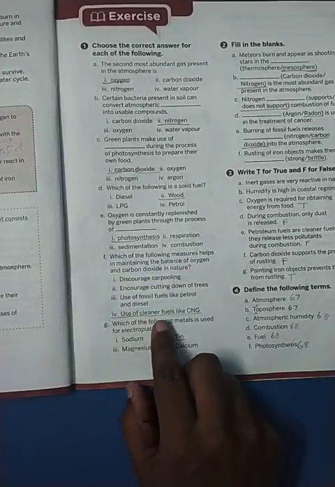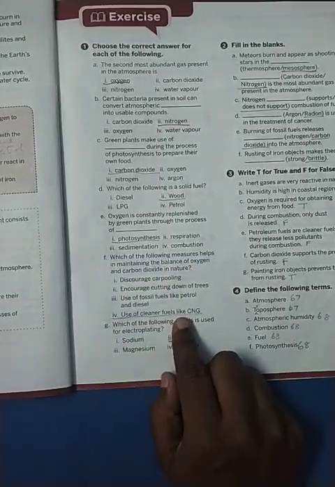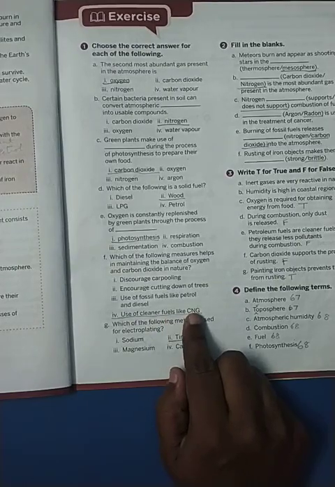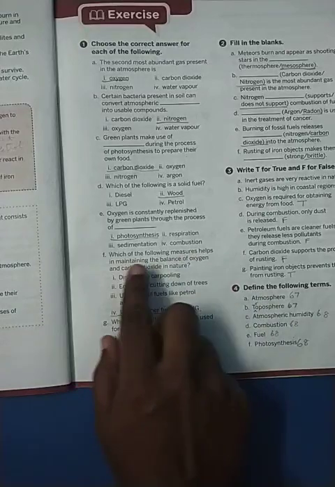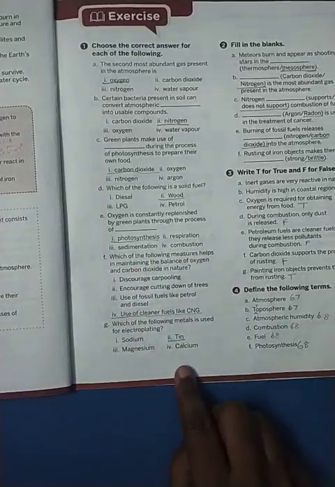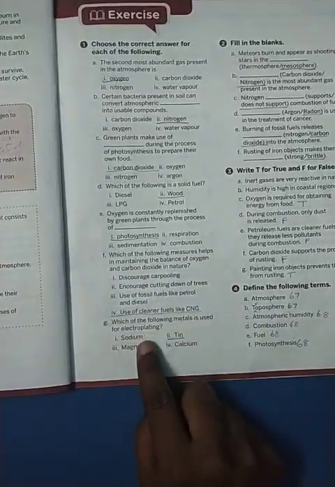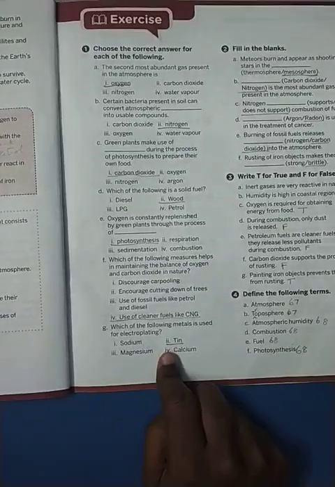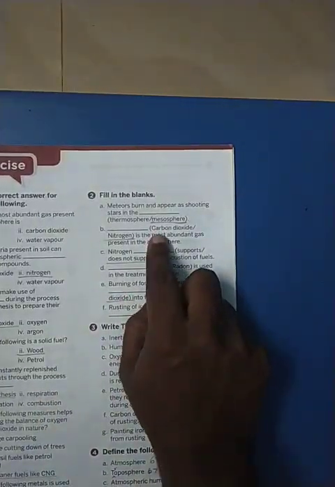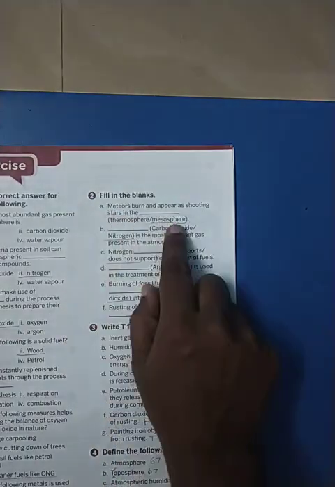Using cleaner fuels like CNG. Only this will help in maintaining the balance of oxygen and carbon dioxide in nature. Which of the following metals is used for electroplating? Tin.